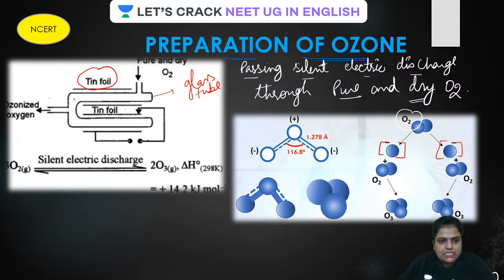It is going to produce ozonized oxygen. The oxygen which is coming out over here is called ozonized oxygen. Is that clear?